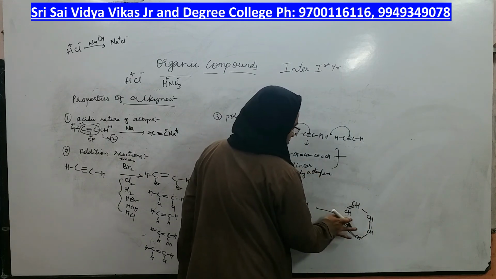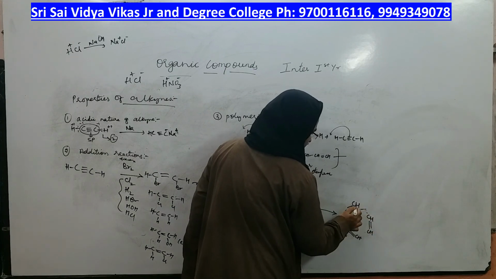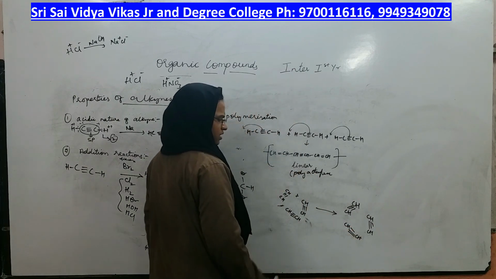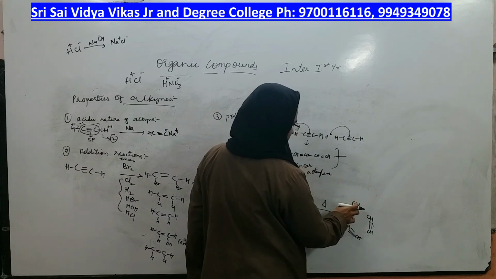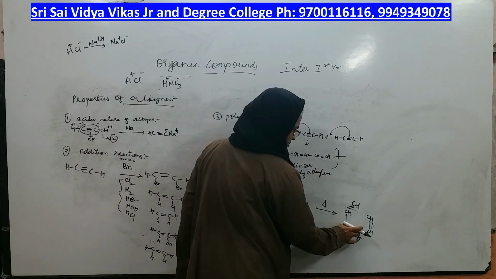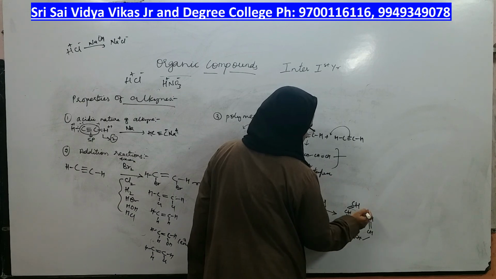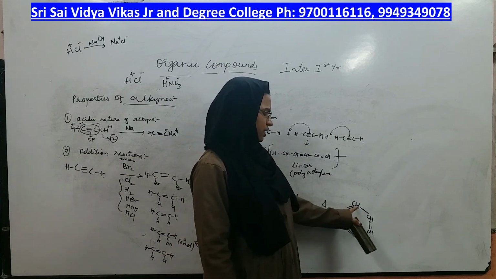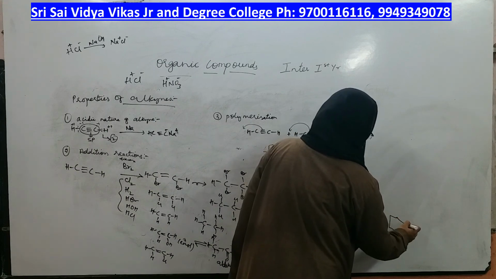Now I will not show the bond. Suppose this was one alkyne, this was another alkyne and this was another alkyne, right. When you do polymerization, this bond breaks and you will get a bond instead here. This bond breaks and you will get a bond here. This bond breaks and you will get a bond here. What is the name of this compound? CH double bond CH. Alternate pi bonds are present. It is benzene,